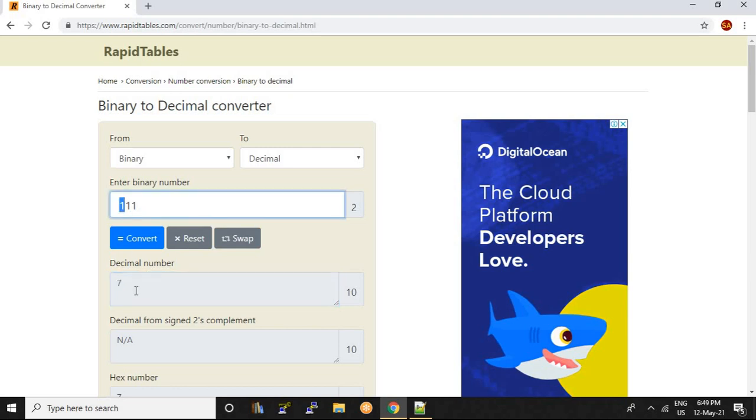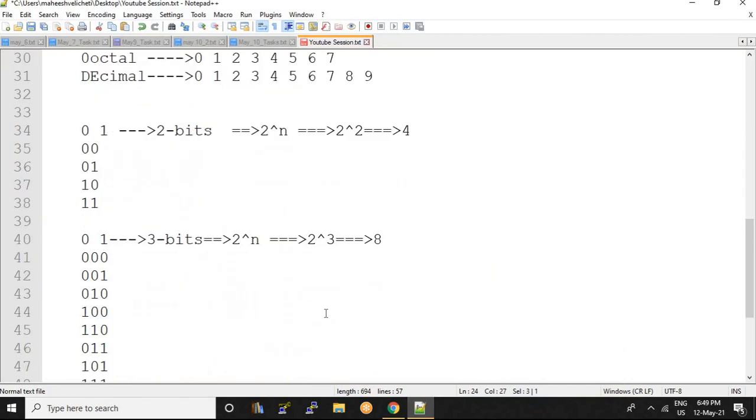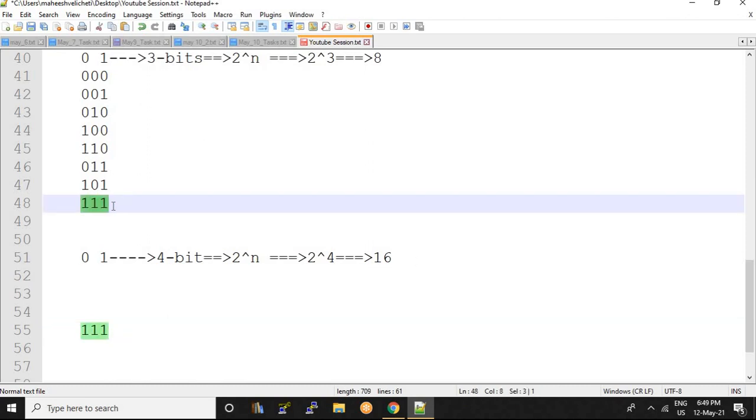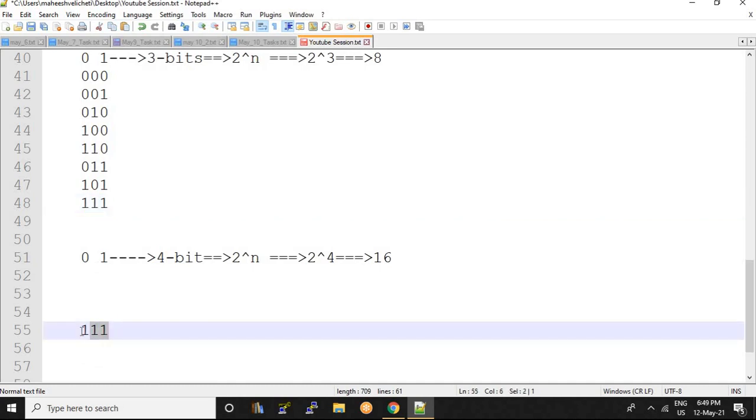Okay, it's clear. Next, you have a calculator here, so you are calculating and counting. But if you are not provided with a calculator, how do you calculate all this? I am giving you 111, right? I am considering this as 3 bits, so 111. How do you know the decimal value of 111 is 7? You have a doubt, right? Actually the calculator is converting, but you must have some idea about this.